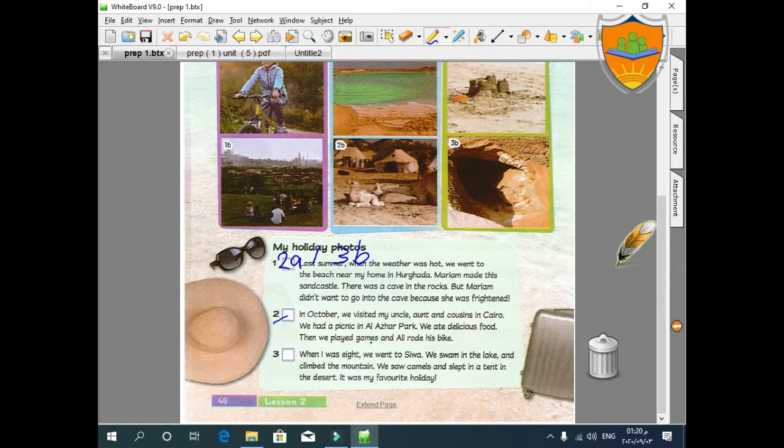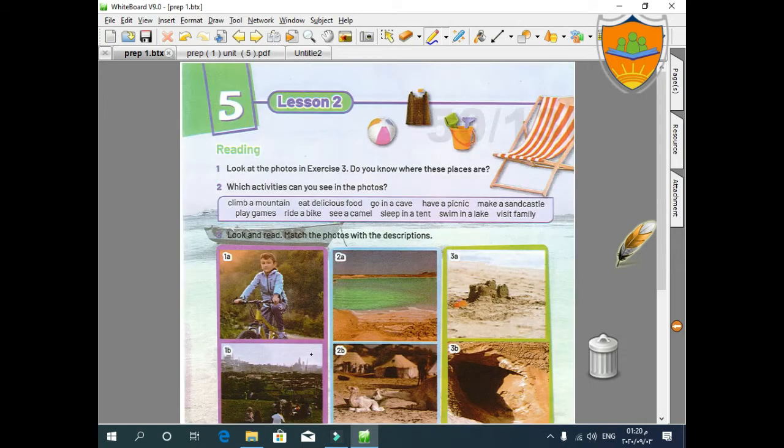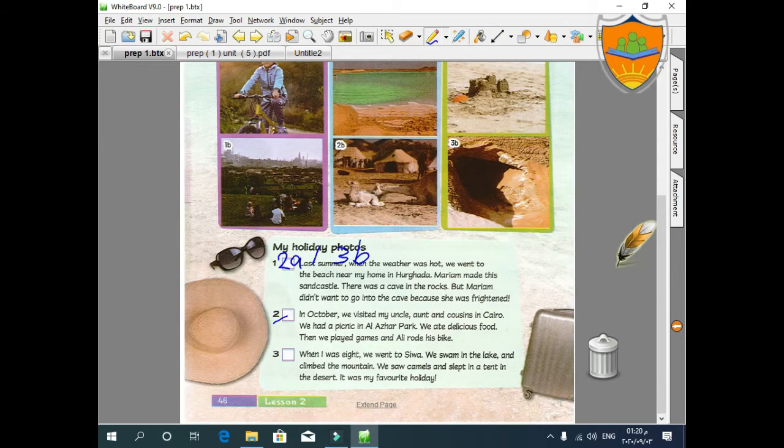What photos are these lines speaking about? Yes, of course. Thank you so much. 1A and 1B. Excellent. What about number 3? Yes, of course. These lines are speaking about the photos 2B and 3A. Thank you so much.